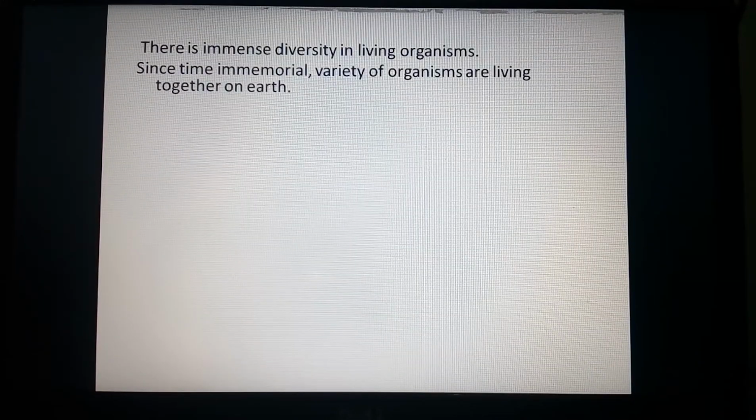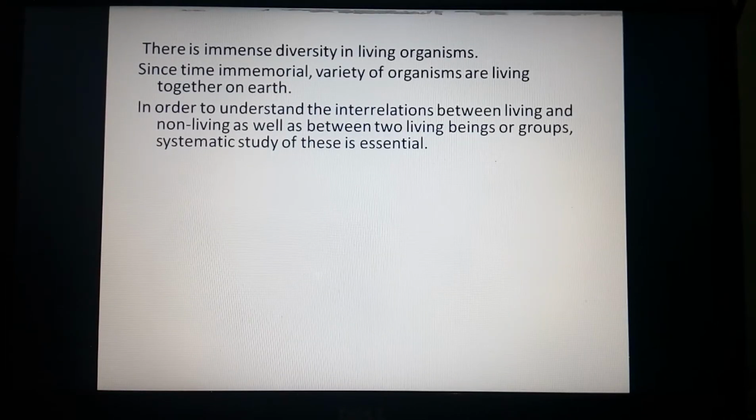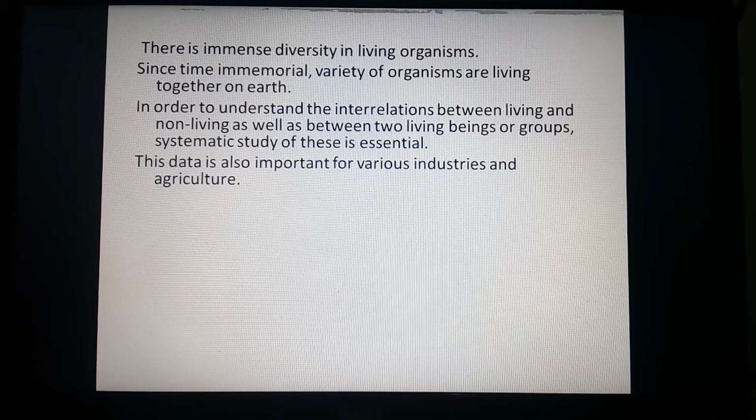The next one: around us, immense diversity of living organisms is observed. Since time immemorial, a variety of organisms have been living together on the earth. In order to understand the interrelationship between these living organisms, as well as the interrelationship between living organisms and their surroundings which contain non-living things, it is essential to go for a systematic study of all those living organisms and their ecosystem.